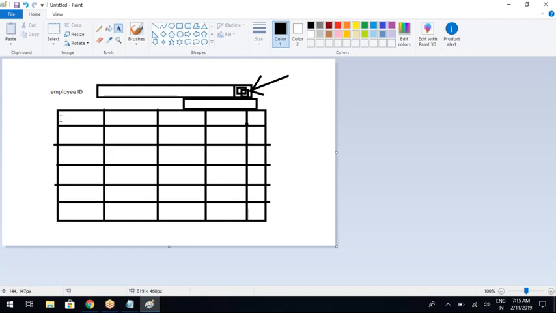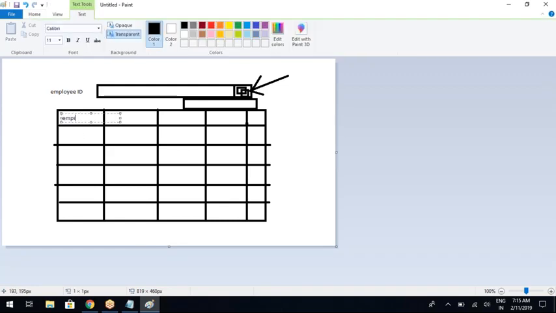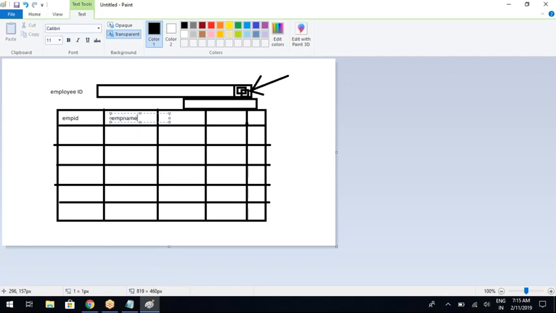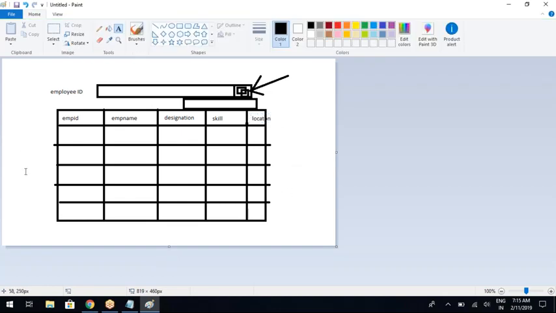So here I will show all the columns like employee ID, employee name, designation, skill and location. And this table will be filled with the data like employee ID 1001, employee name something something. The entire table will be filled with the data.